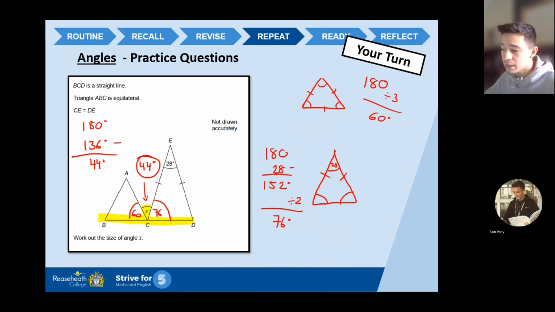What do you know what would be a good check? Add up those three numbers, because what you should get is 180. So 60, add 44, add 76, boom, 180. The maths, it adds up, literally. So I'm going to be confident there that I've got those marks, okay?